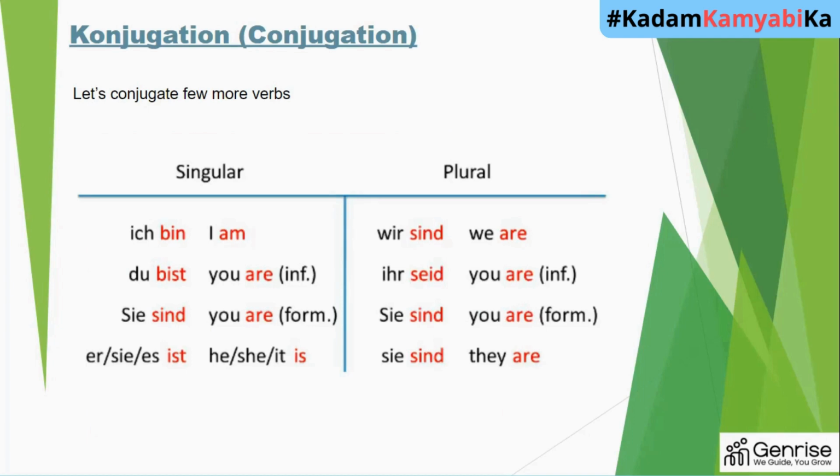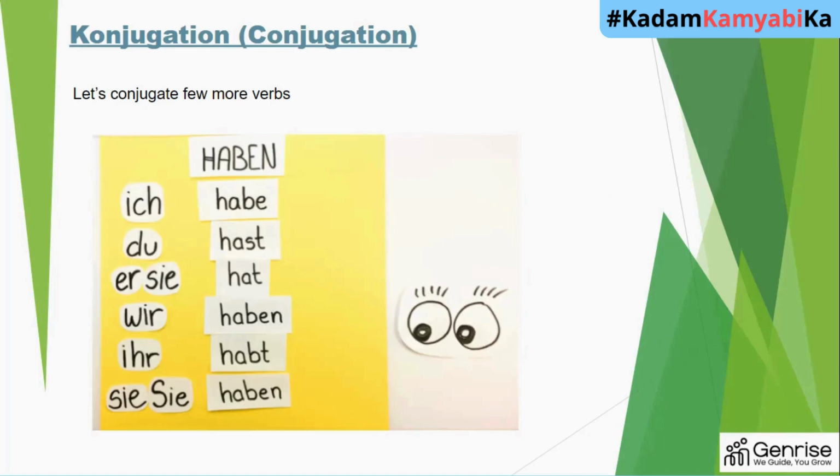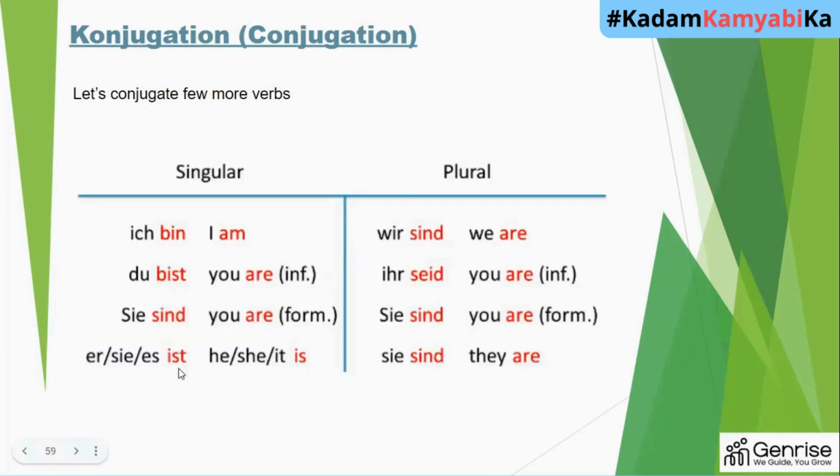You informal is du bist. Although when you want to say you have, you will say du hast. Hat means he, she, it has. For this verb, it will be he, she, it is, ist, which you will use as a verb conjugation.